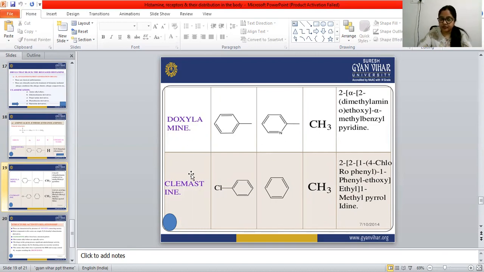Then next is clemastine. In the place of AR this will attach, in the place of AR1 this will attach, and in the place of R there is a methyl group. So the chemical name of clemastine is 2-[2-[1-(4-chlorophenyl)-1-phenylethoxy]ethyl]-1-methylpyrrolidine. Okay, pyrrolidine. So this is the chemical name of clemastine.